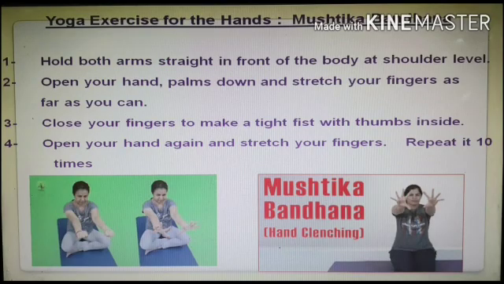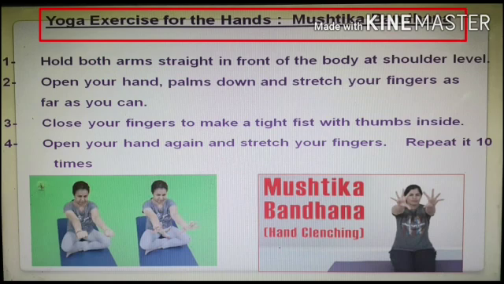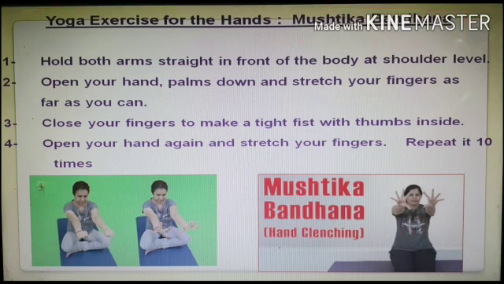Now comes the yoga exercise for the hands, and the name is Mushtika Bandhan. First, hold both arms straight in front of the body at the shoulder level. Second, open your hands, palms down, and stretch your fingers as far as you can.